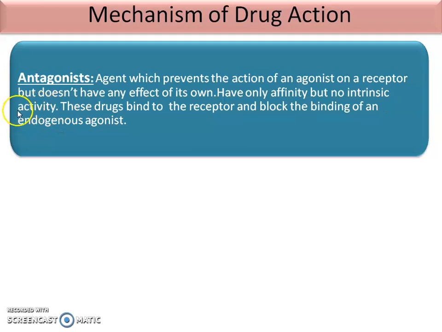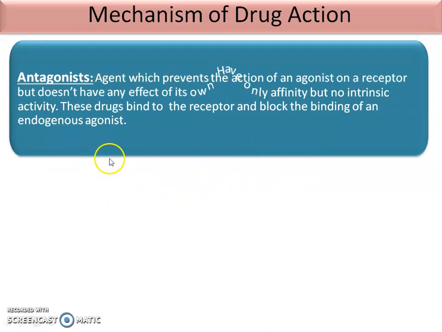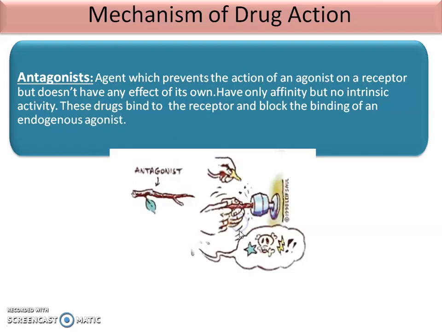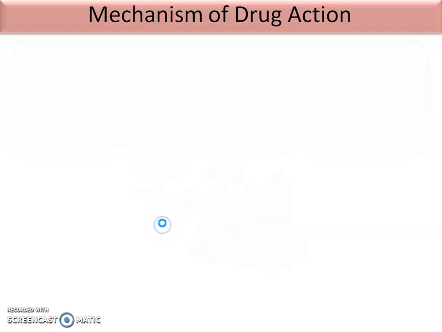That means they form the DR complex but they do not give the pharmacological responses. This drug binds to the receptor and blocks the binding of an endogenous agonist. They form a DR complex but they do not give their pharmacological effect. This is the diagrammatic representation.